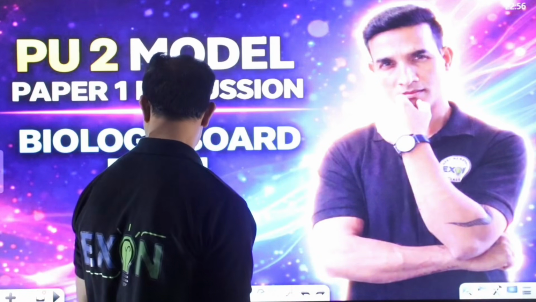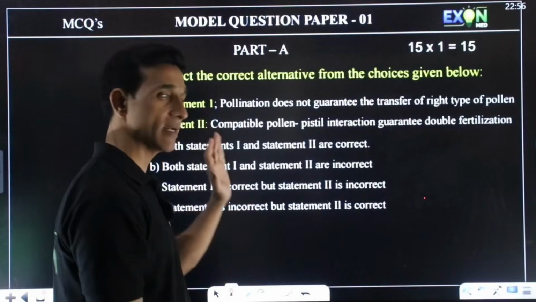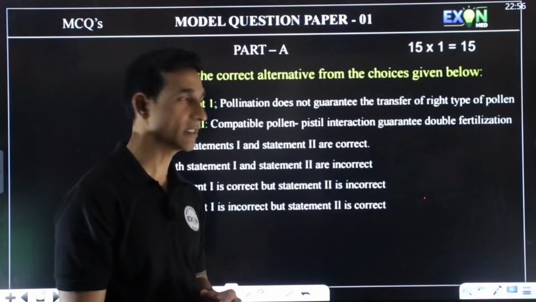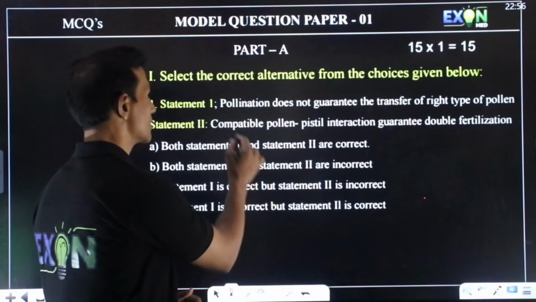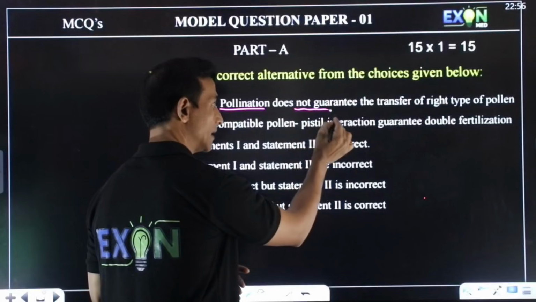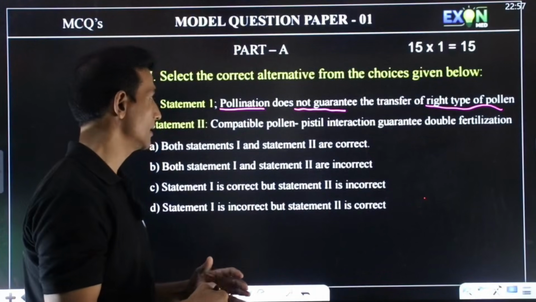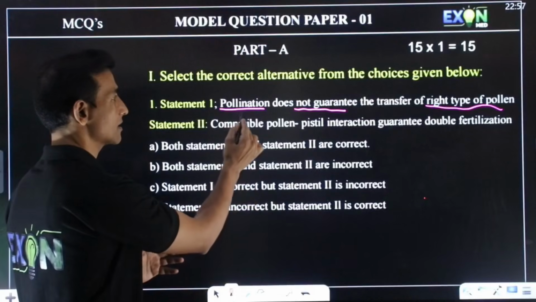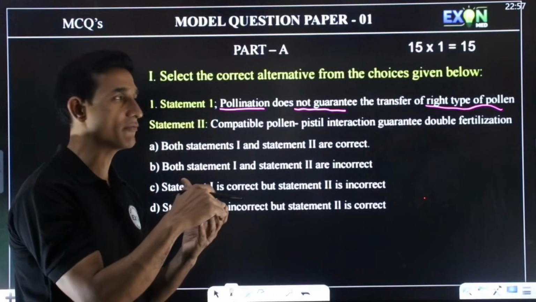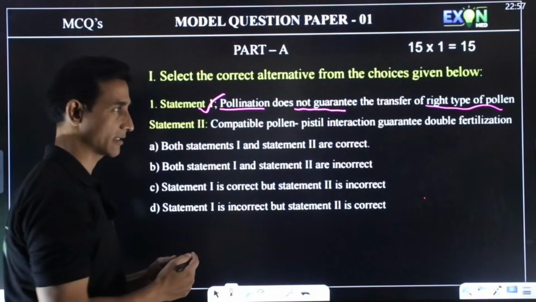Let us start with the first MCQ question discussion. Statement 1 and statement 2. Pollination does not guarantee the transfer of the right type of pollen. So there is pollination, but it does not guarantee that the right type of pollen is transferred. It means that pollination takes place, and any pollen grain may come and fall on that stigma. So this statement 1 is correct.